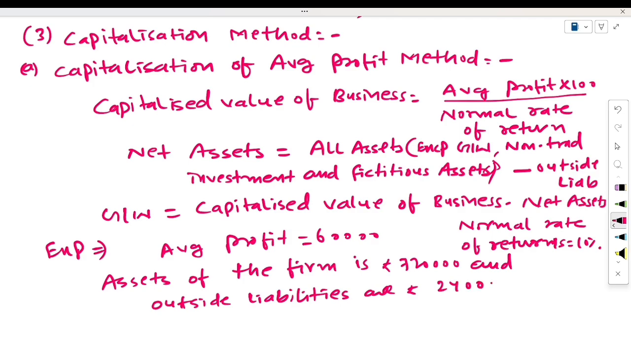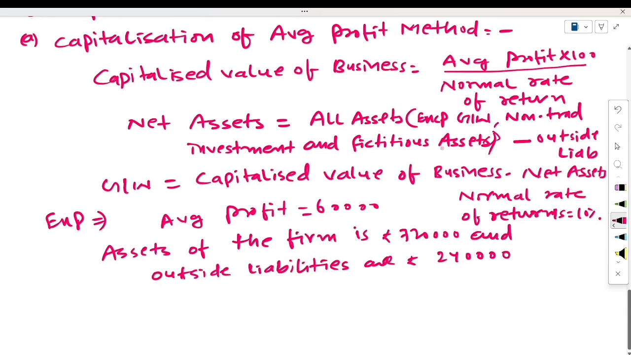Rupees 2,40,000, like this. Then find the value of goodwill by the capitalization of average profit method. Now how will you calculate? Average profit is given here. So first of all, we will have to calculate the capitalized value of business. Normal rate of return is also given.